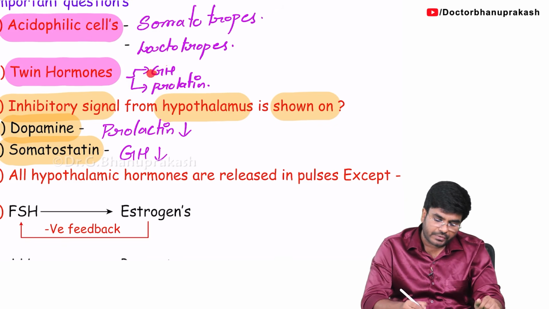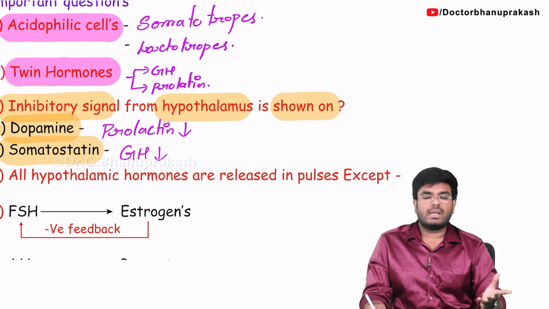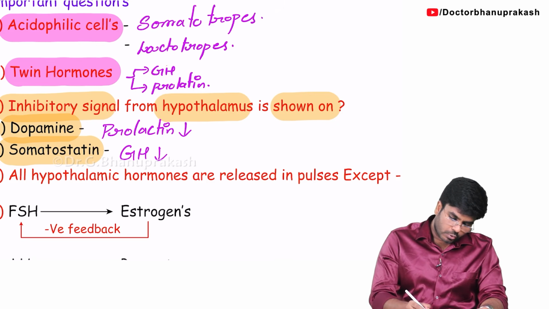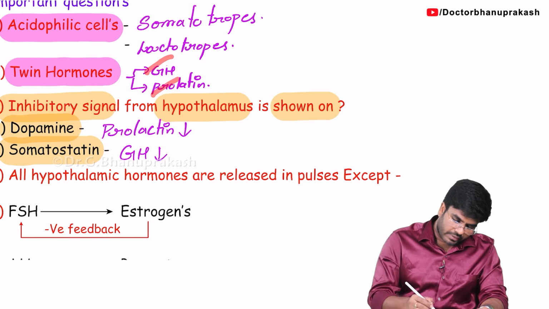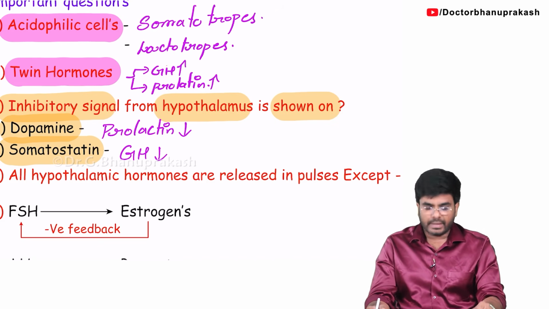Have I taught you in the previous videos, the growth hormone, prolactin and leptin, they are all acting via the JAK-STAT pathway because they all have the same structure. So these 2 hormones are called the twin hormones. So just remember, whenever the growth hormone level increases, prolactin levels also increase. Usually they go up and go down at the same time.